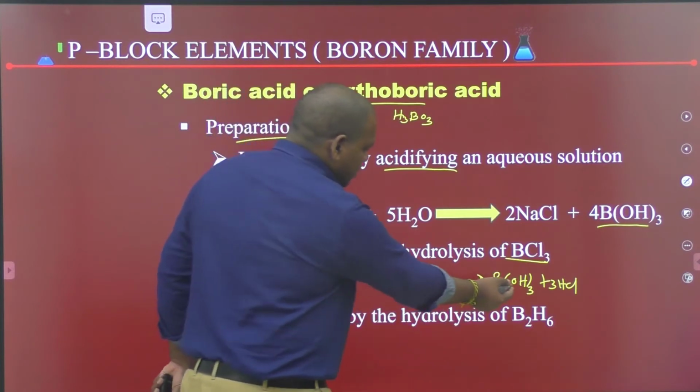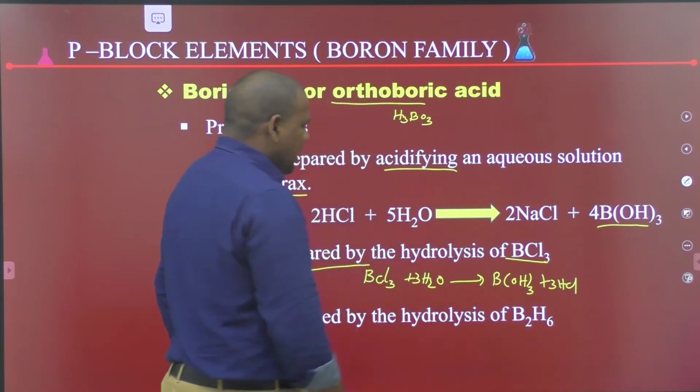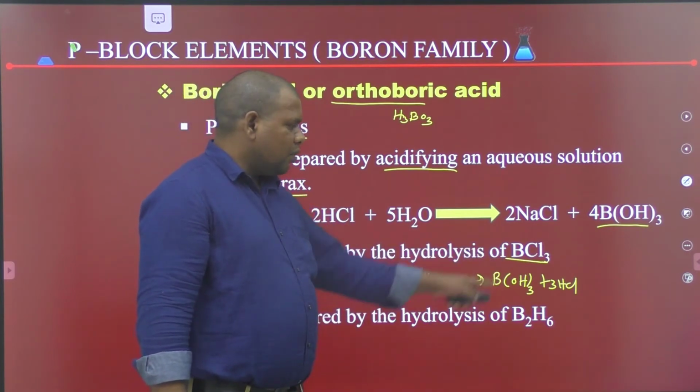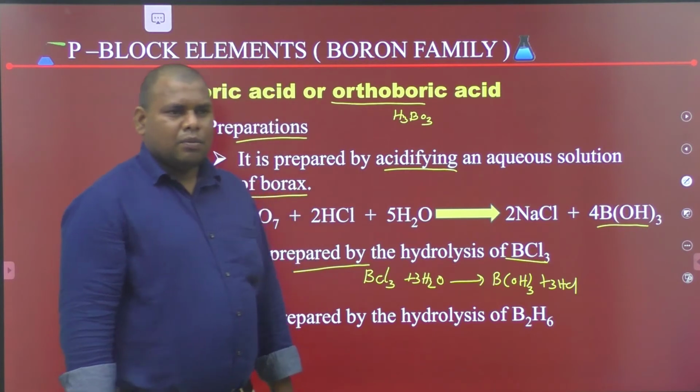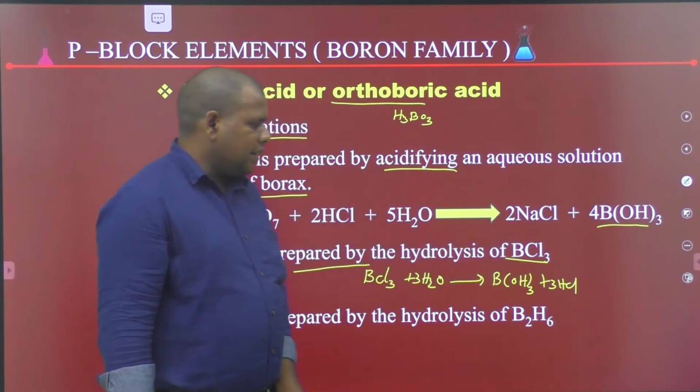Oxygens 3, and 1 boron. It is balanced. This is the balanced reaction of the hydrolysis of boron trichloride.